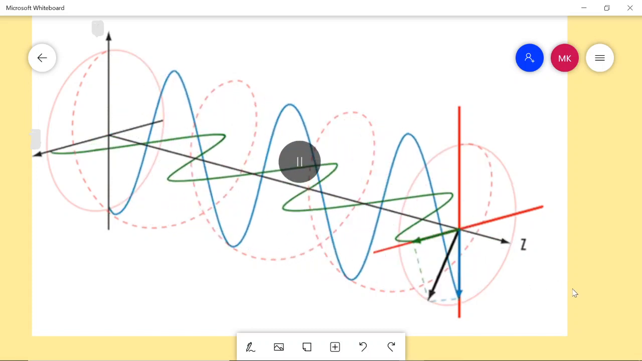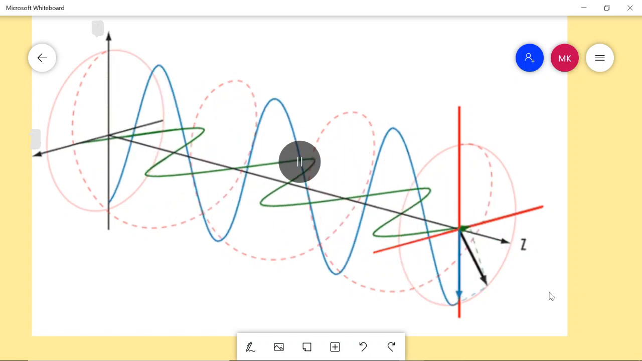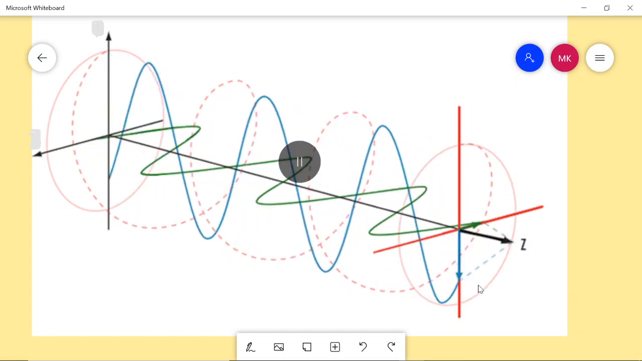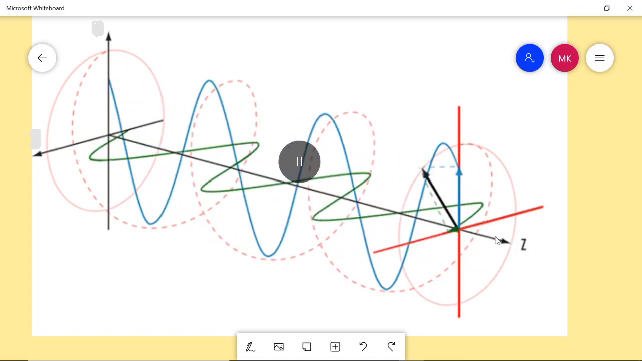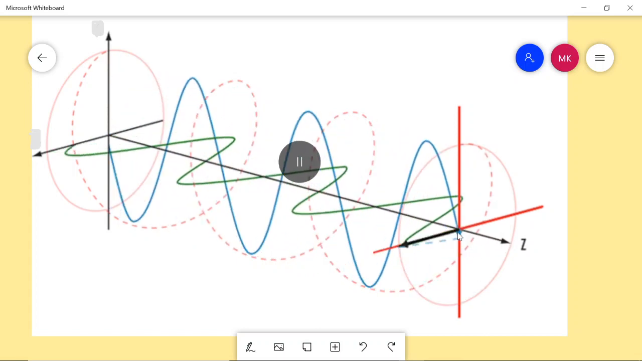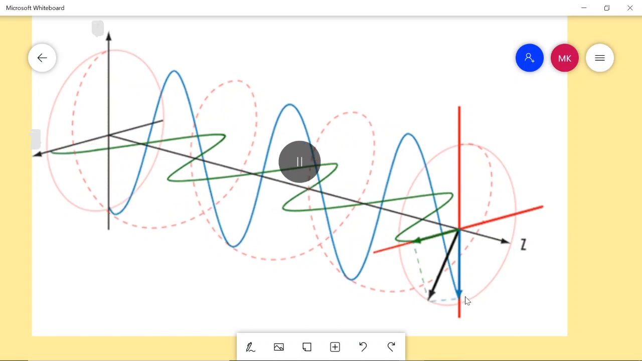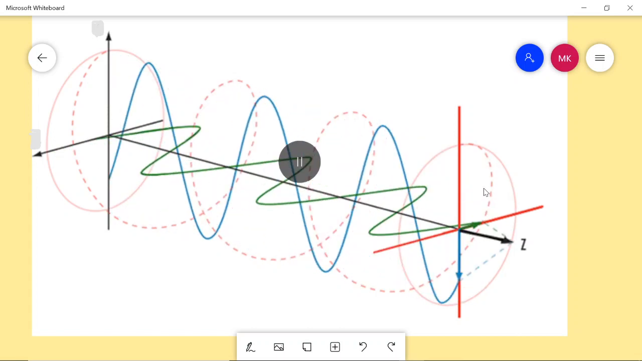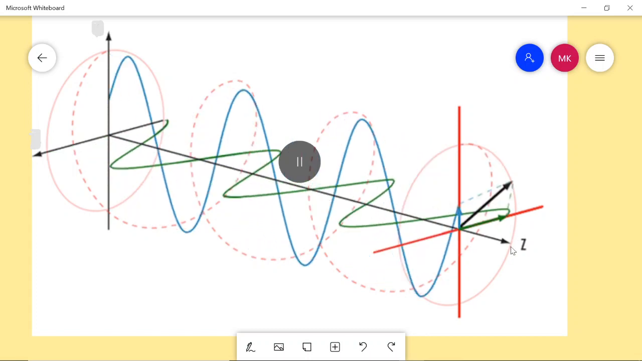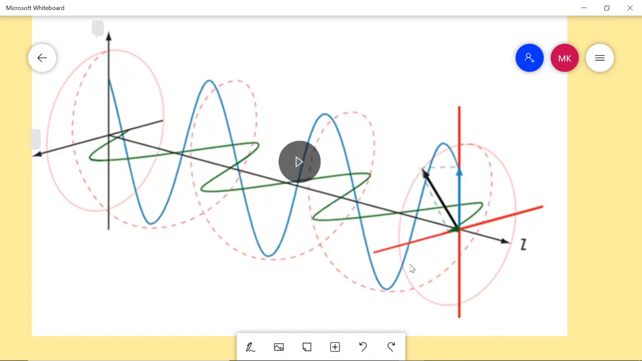So what do you see here? It is left circularly polarized. If you take the direction of the thumb in the direction of Z, then this resultant is rotating in this direction. So you can see as the wave is coming, there are two components.